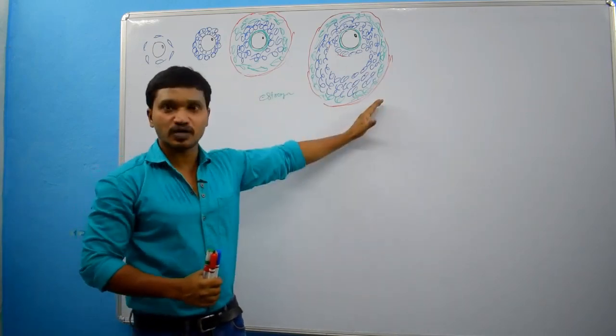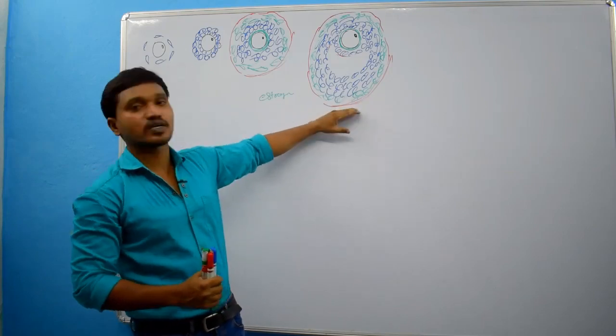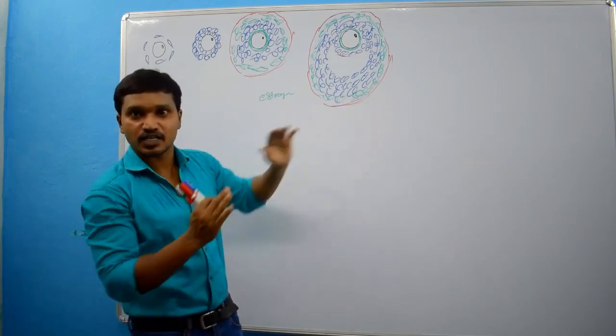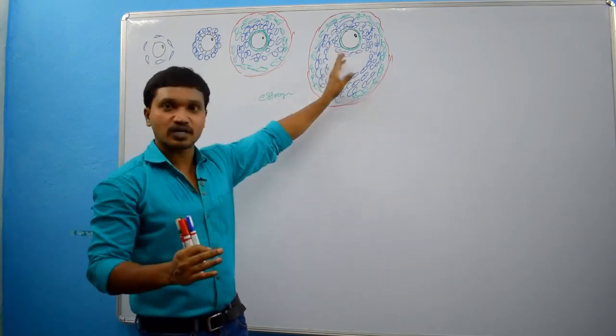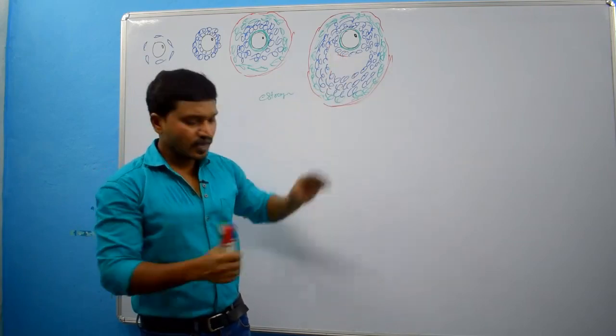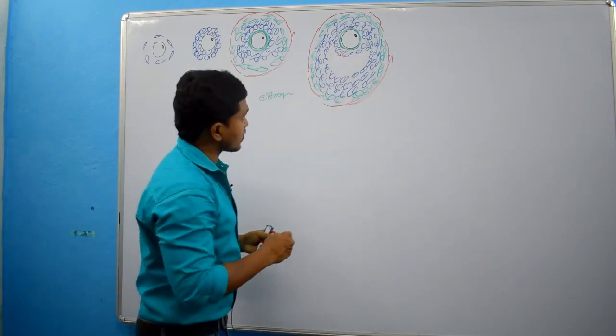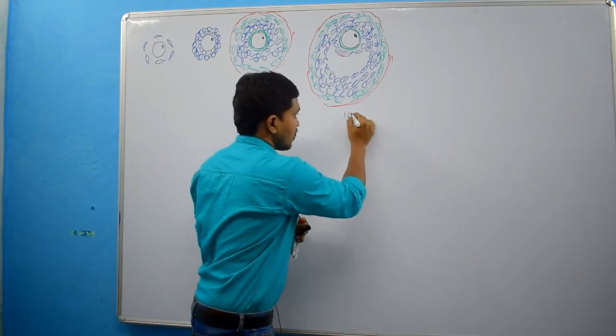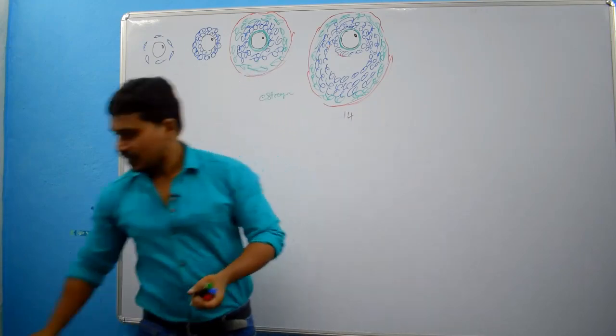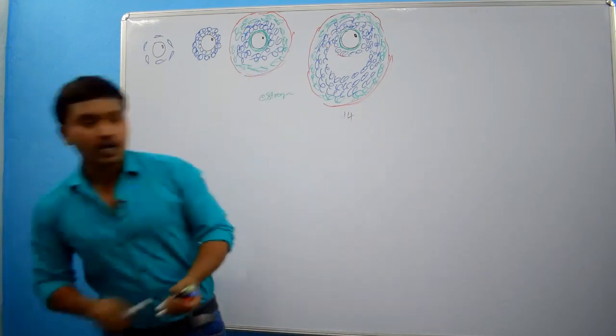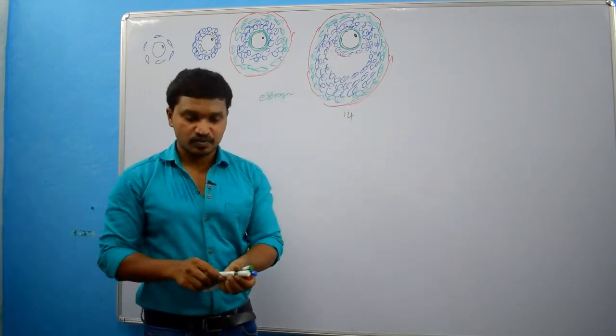I am not going to draw the Graafian follicle, just imagine this is the Graafian follicle, right? At the 14th day of the menstrual cycle, ovulation will occur.